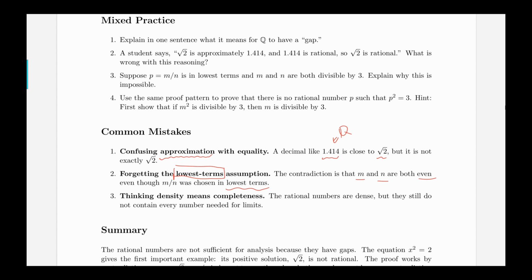Okay, and here we say that the rational numbers are, for now, let's forget about the word dense here. It turns out that the definition of dense is another definition. We're going to show that the rational numbers are dense in the set of reals later. But for now, we can just say that they are pretty crowded because for the rational numbers, if I choose any two distinct ones, I can always find one between them. But that doesn't mean completeness. So basically, they still have gaps.